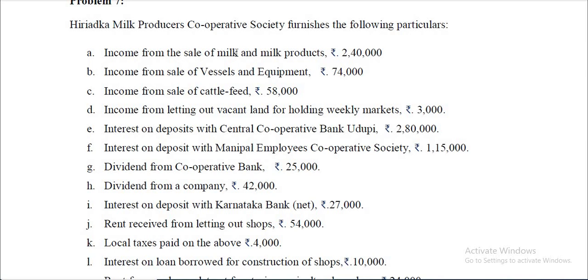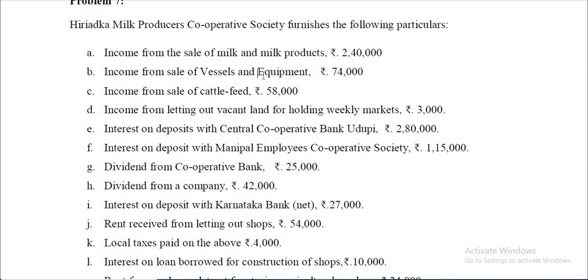Income from sale of milk and milk products is an item of business income and it is deductible under 80P. Income from sale of vessels and equipment is also an item of income from business, and moreover, since this is considered to be incidental to business, the entire amount is taken.